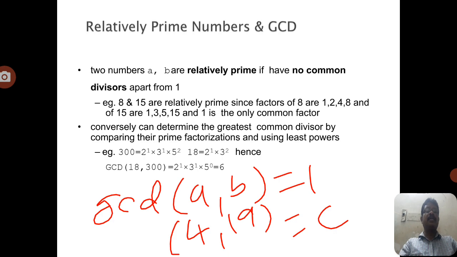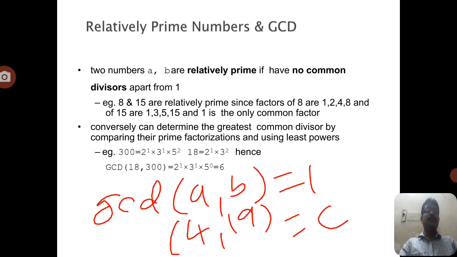Now, for the identification of the prime product, if you consider any integer, suppose 300 for example, 300 can be written as the product of 2 power 2 into 3 power 1 into 5 square. So here 2, 3, 5 are all prime numbers.